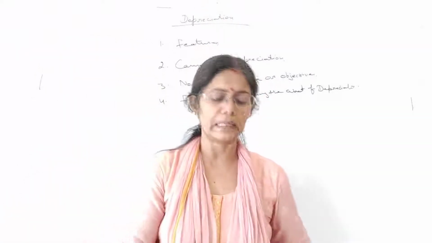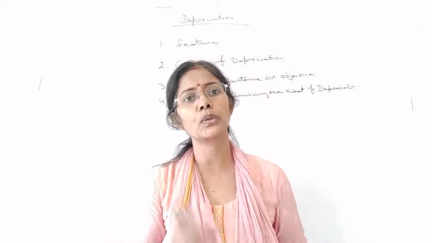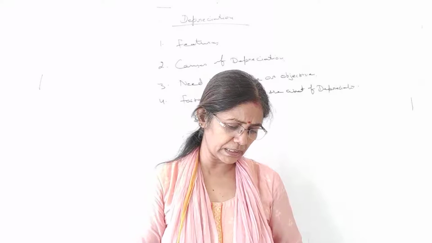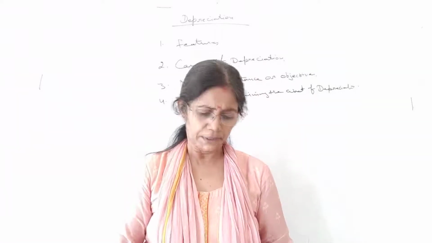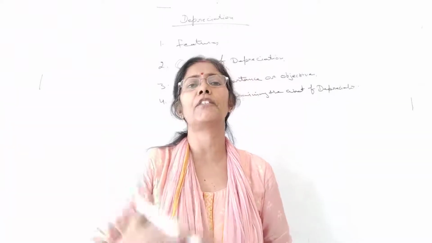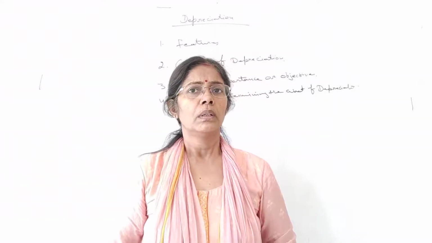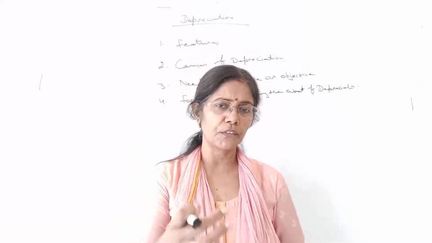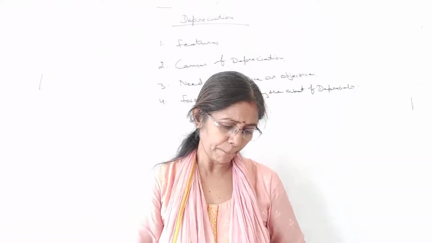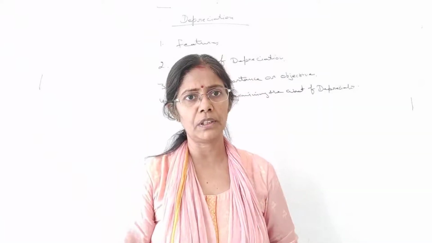So first we have to understand its definition. Students, various definitions are given in the book, so at least one definition you must learn. Well, I am reading one of the definitions for you. Depreciation is the gradual and permanent decrease in the value of an asset from any cause. From any cause means the different reasons are there. Okay, so very soon we will study these reasons also. So due to any of these reasons, if the value of your fixed assets is decreasing day by day, means gradual reduction in the value, okay, so that is termed as depreciation. Fine. So you should learn any of the definitions which is convenient to you.